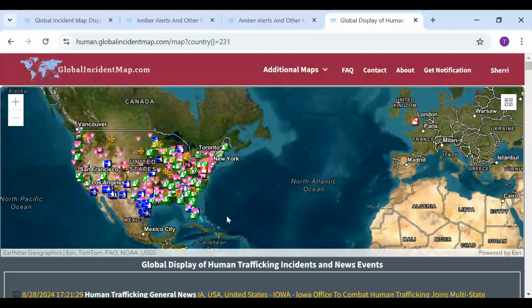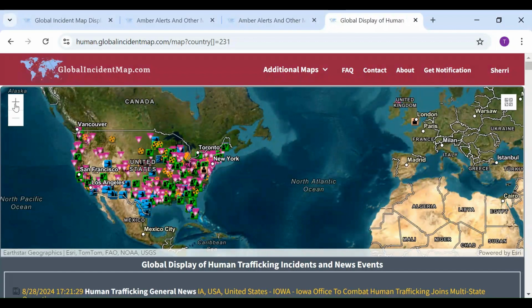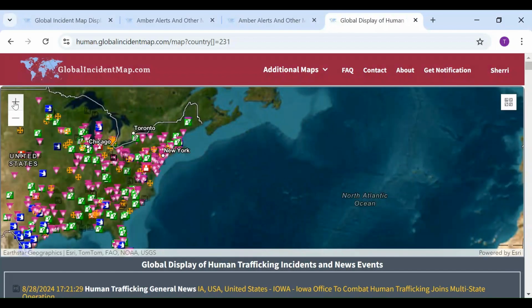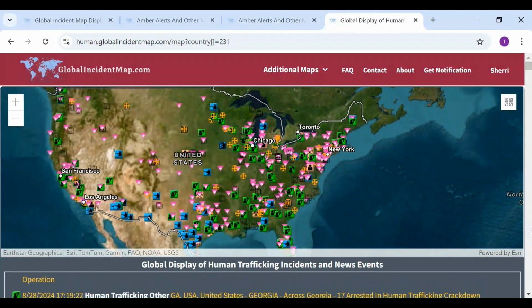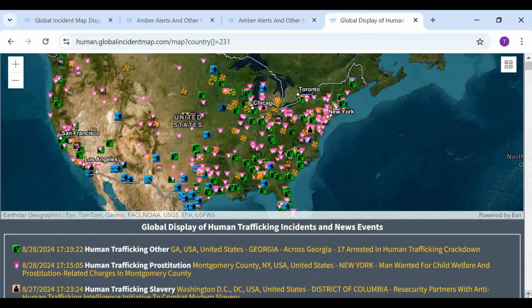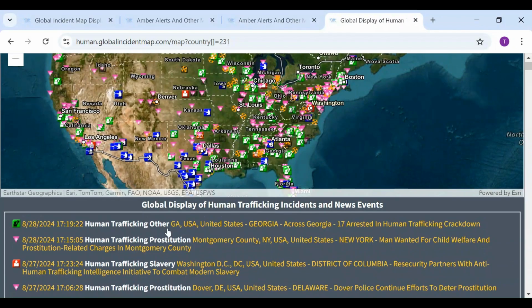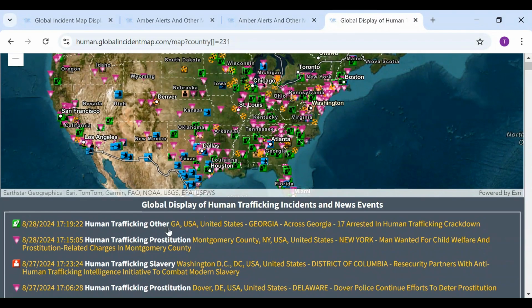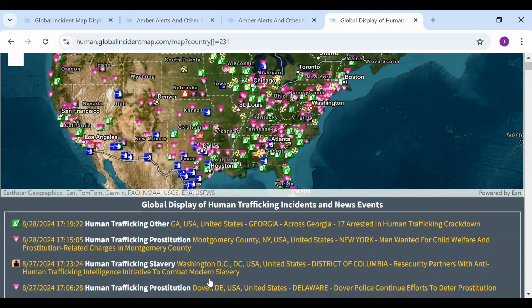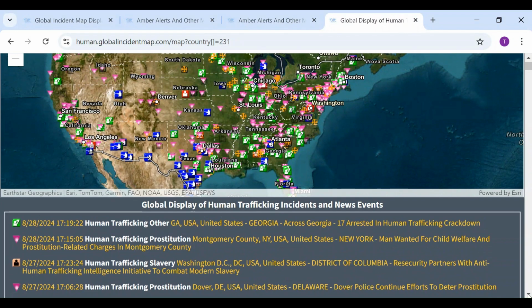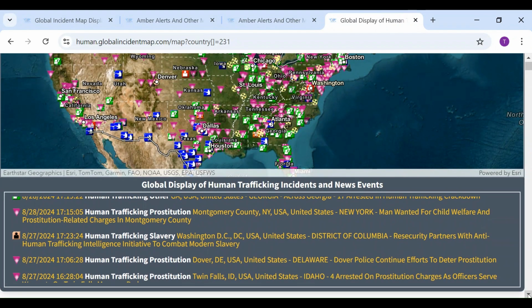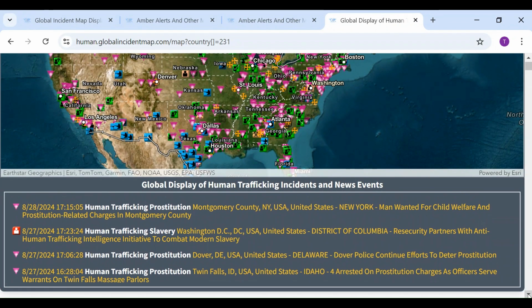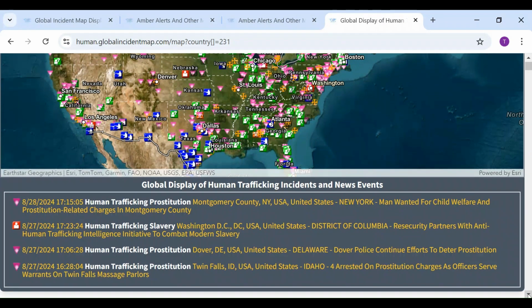Now let's take a look at what's listed under the human trafficking map for today. Again, remember I'm concentrating on the United States, but other countries can be viewed too. Look here, 17 arrested for human trafficking in Georgia, and that's just the tip of the iceberg. As we look at the list, there is a lot of effort going into fighting trafficking around the states. It's about time. People from all over the globe are trafficked not just for SA, but for slave labor too, as you will see further down the list.